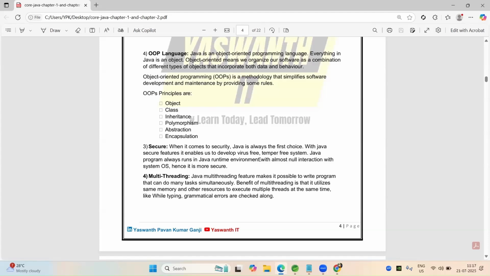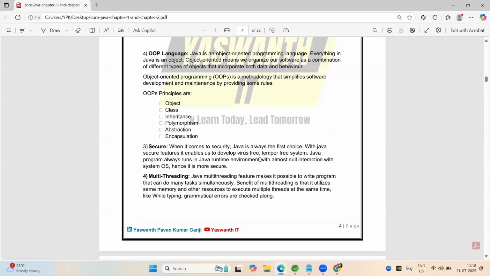So there is no direct interaction between our system OS and our Java program. So it cannot tamper with our security, and it cannot tamper with our OS. So when it comes to security, Java is always the first choice.